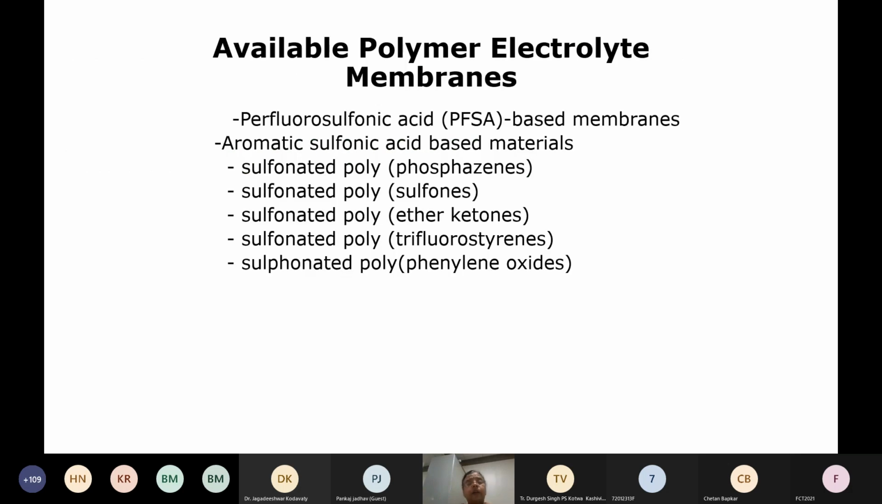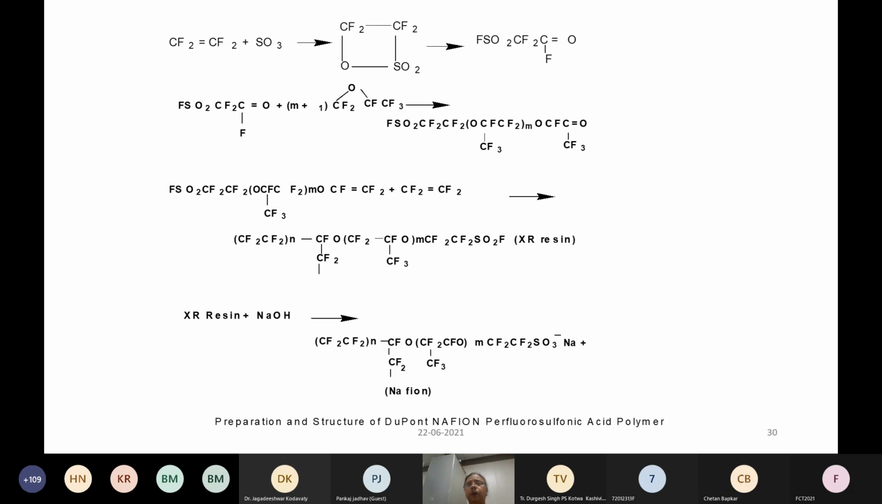If we look at the various available membranes, or the membranes that have been studied, these are basically perfluorosulfonic acid based membranes, or many kinds of hydrocarbons that have been modified. With commercial or otherwise synthesized polymers, what they do is carry out sulfonation processes which can induce proton conductivity. So most of the literature work is based on perfluorosulfonic acid based membranes. One of the major commercial membranes is the Nafion membrane.